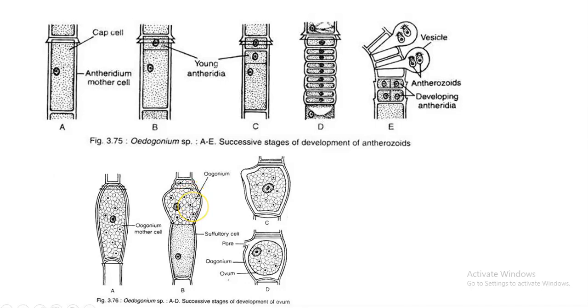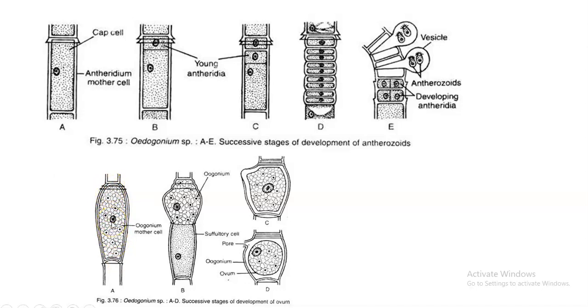So this is the thing that is happening. Now this particular cap bearing cell will be transformed. Actually it was initially a normal cell of the filament. Now during maturity it transformed itself into an oogonial mother cell. Okay, you can write such a step initially: oogonial mother cell.